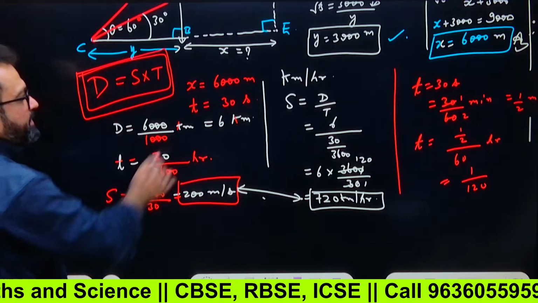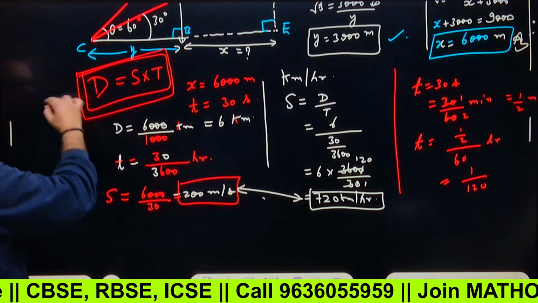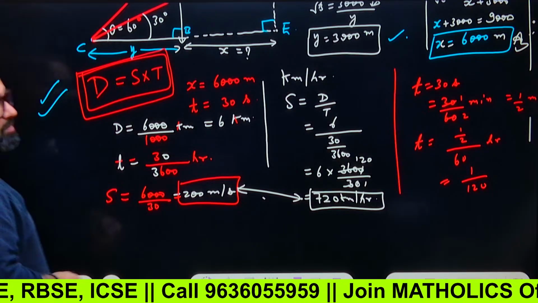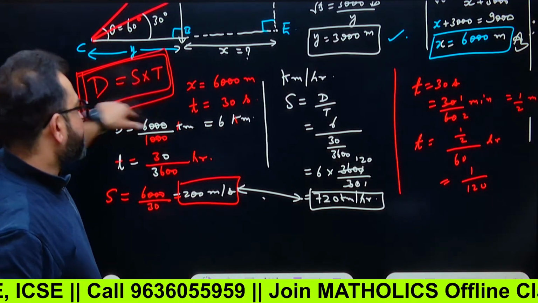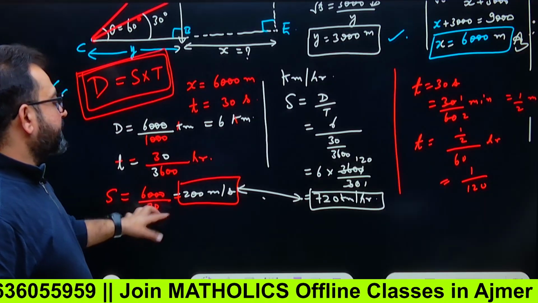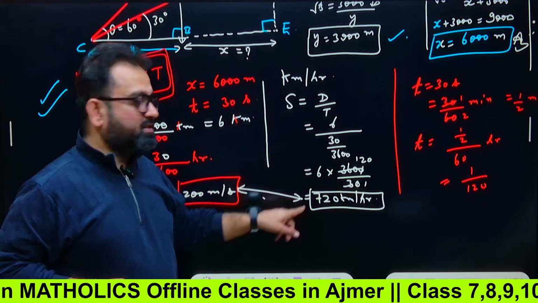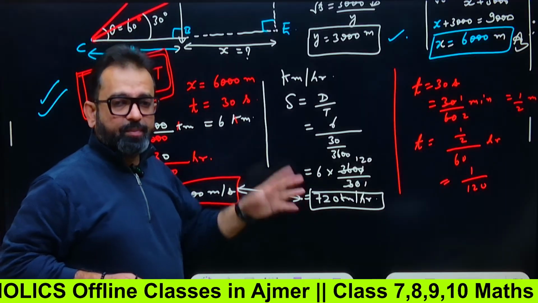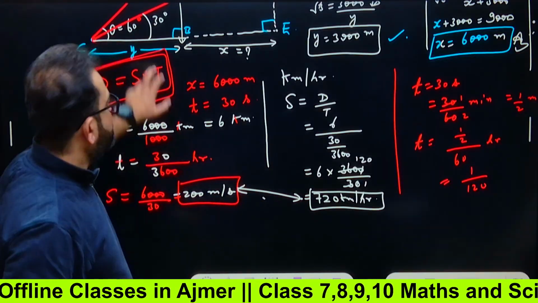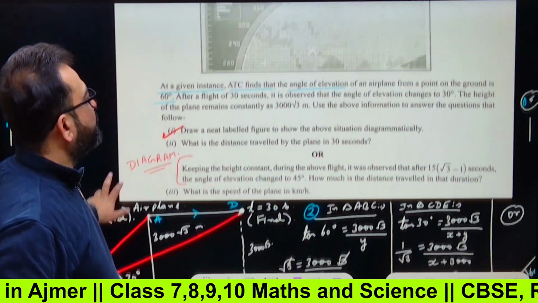In meters per second, simply 6000 by 30. That is 200 meters per second because distance equals speed into time. This formula you must remember. So you have to find speed, distance will be divided by time, right? So simply 6000 by 30, so 200 meters per second, or in kilometers per hour, this is the calculation. Answer will be 720 kilometers per hour. This you can copy. Second part will be doing afterwards. That's for your homework. I'll tell you the answer.